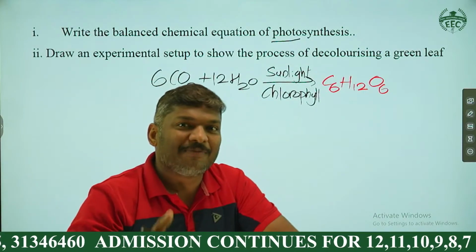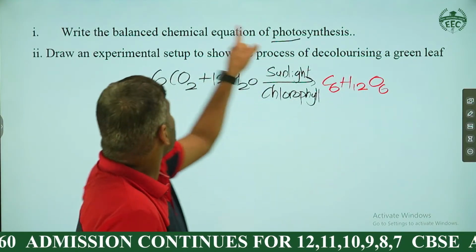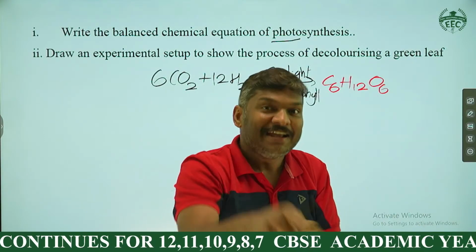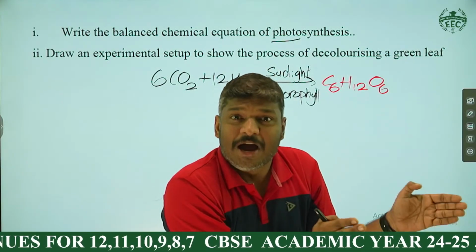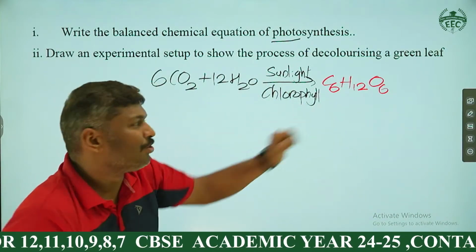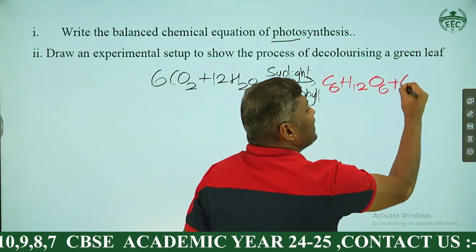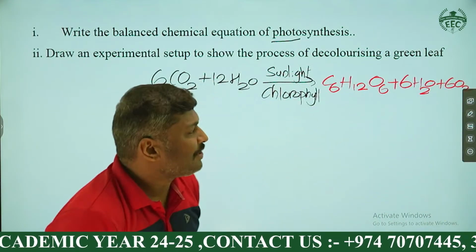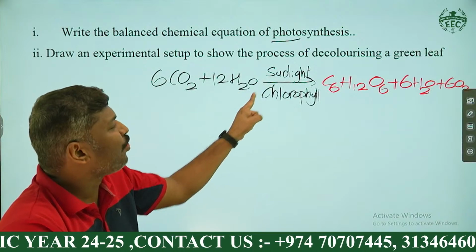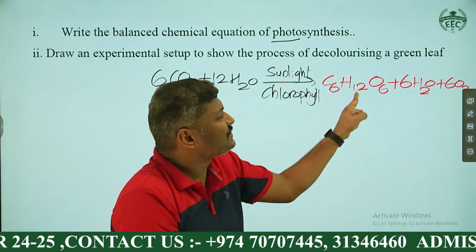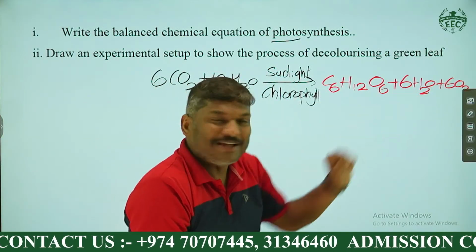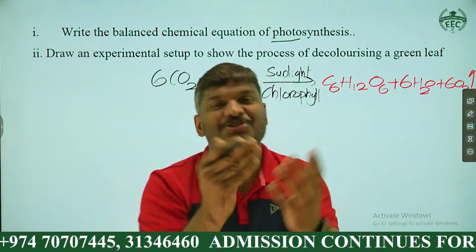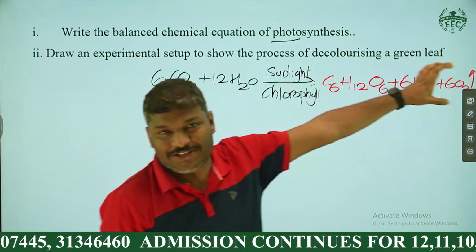And Maheshwar is always discussing the balancing of equations, right? And here already the balancing of the equation is given. If the equation is not balanced, even in biology itself, it's a problem, because you are studying science, not only a particular subject. So here this is not balanced, you know that. To balance that one, here you can see there are 6 H2O and 6 O2. And this is the equation, my dear student. 6 CO2 plus 12 H2O in presence of sunlight and chlorophyll gives C6H12O6, the glucose, plus 6 H2O plus 6 O2. The O2 is moving out of the plant through stomata, the guard cell. You studied, right? And that is a balanced chemical equation.